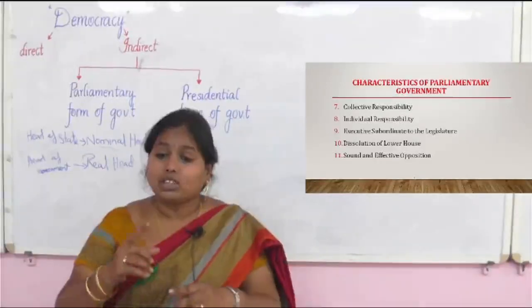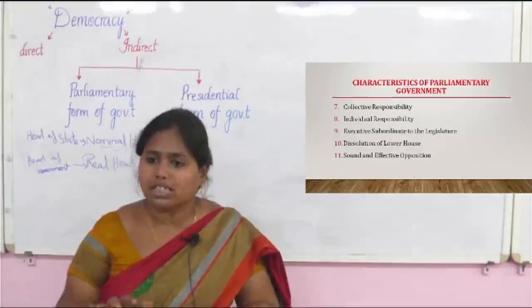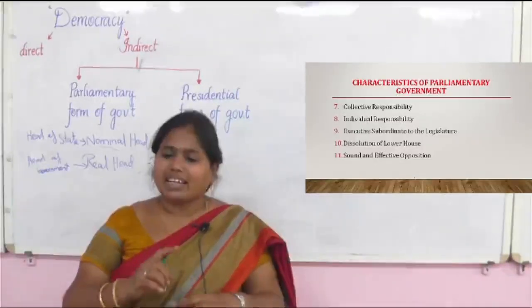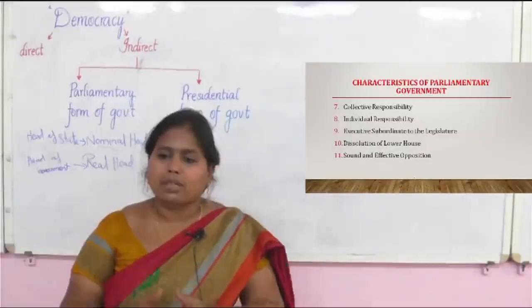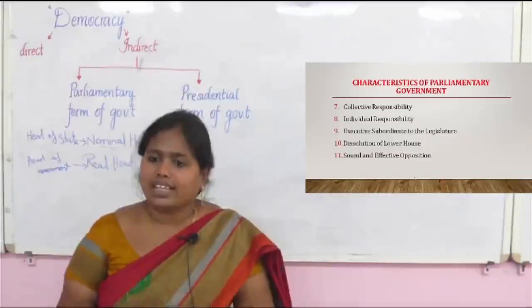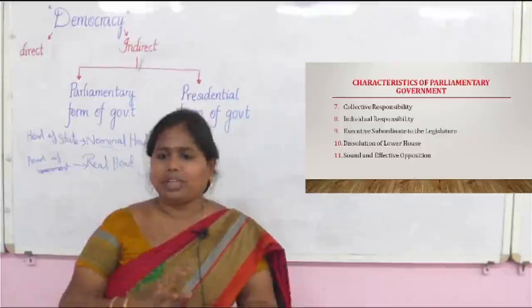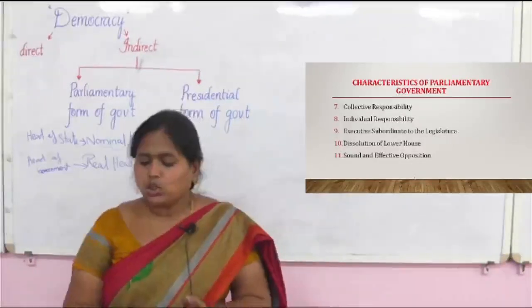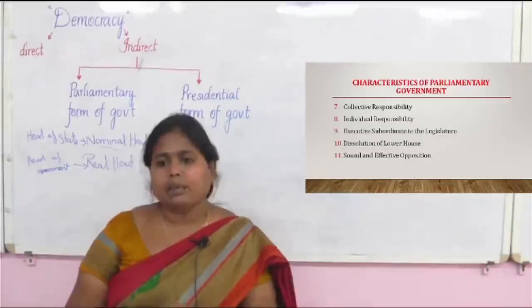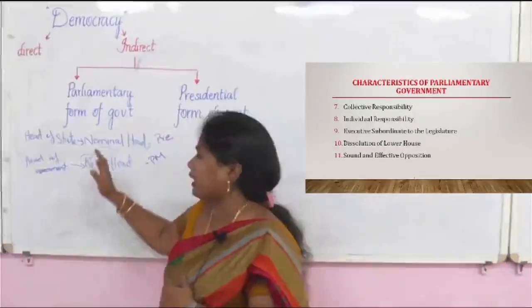Again, this can be done by the president on the recommendation of the prime minister only. When the lower house members are removed, again through election only another set of ministers will be elected. So dissolution of the lower house is possible only by the president, who is a nominal head.